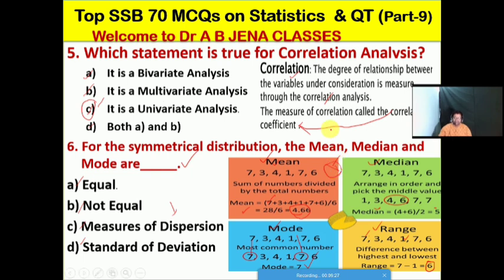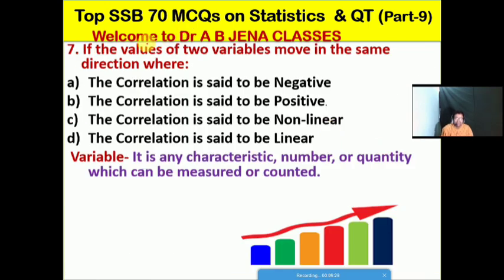Next one we will see: if the values of two variables move in the same direction, what would be the right option for this MCQ? A, the correlation is said to be negative; B, the correlation is said to be positive; C, the correlation is said to be non-linear; D, the correlation is said to be linear. No doubt friends, B is the right option for this MCQ.